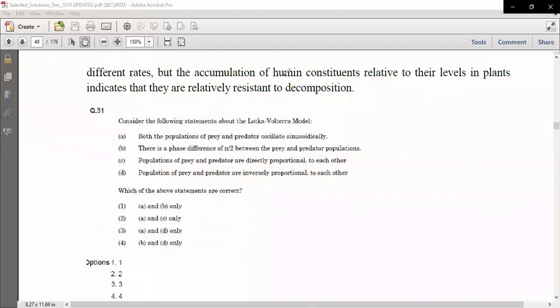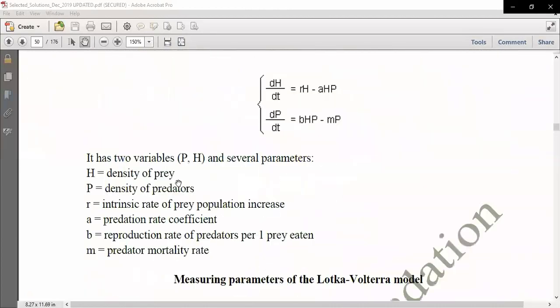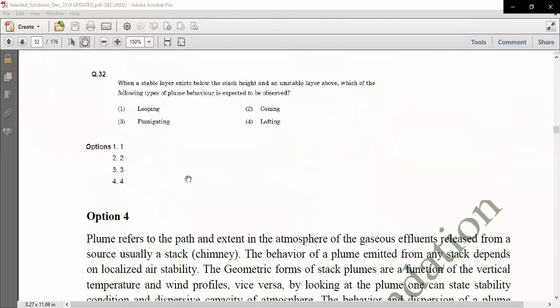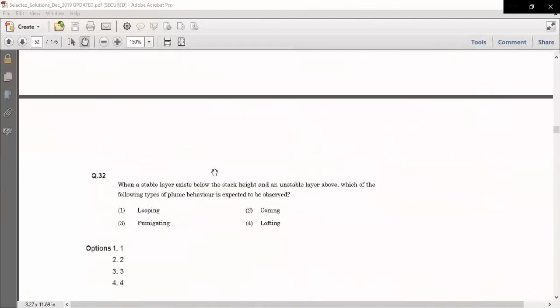Right. Okay, now let's move to the next question. This is question number 32.